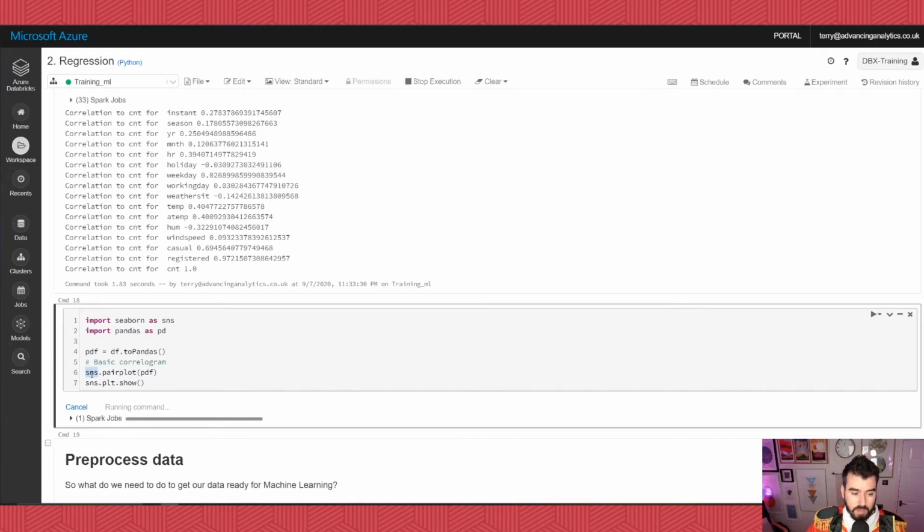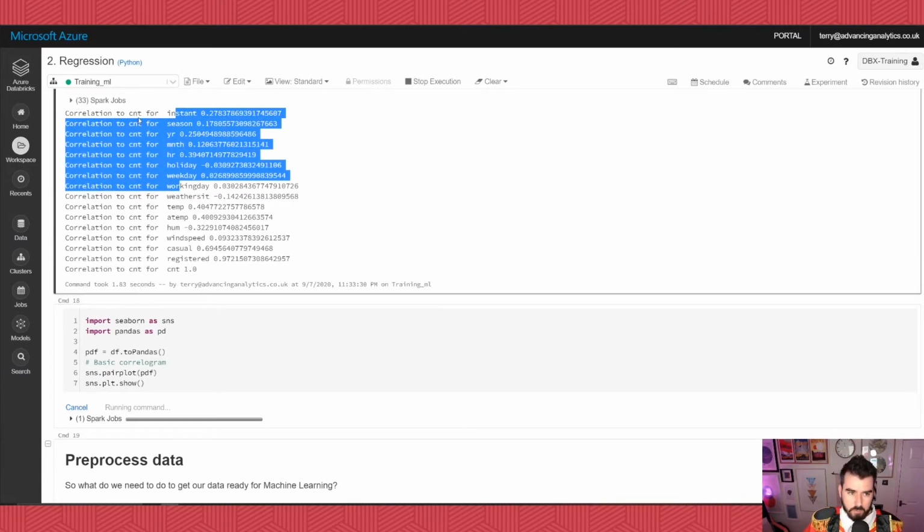And then I'm going to say, well, SNS here, so Seaborn, create me a pair plot. And what a pair plot is, is every single value here against every other value, and give me a teeny tiny chart for each one of them so that I can visualize what is actually happening and make some comparisons. So I can start to see, okay, where are there trends? Where are there interesting things happening? So here, I can see all of my values for each value against a count.